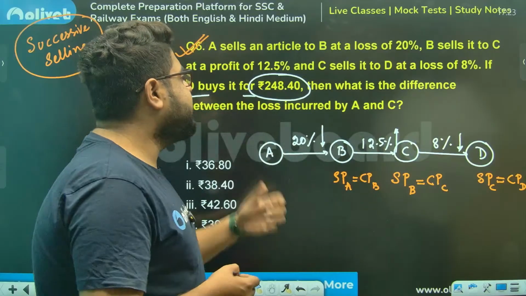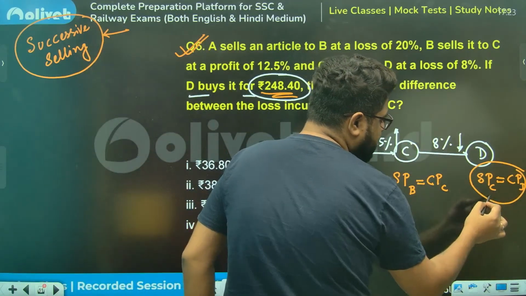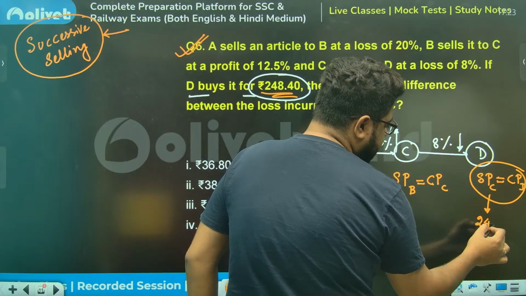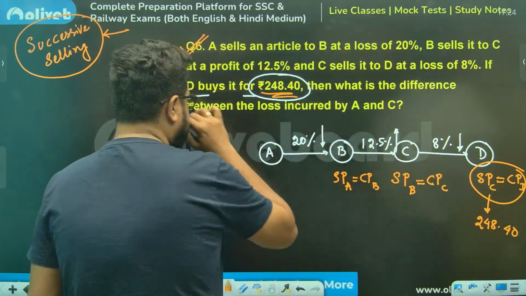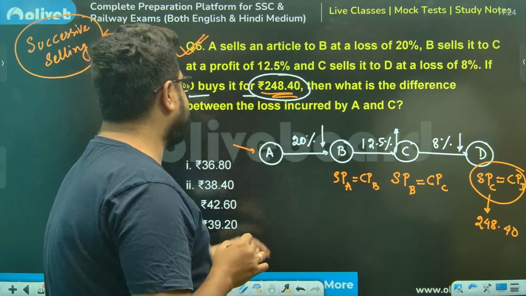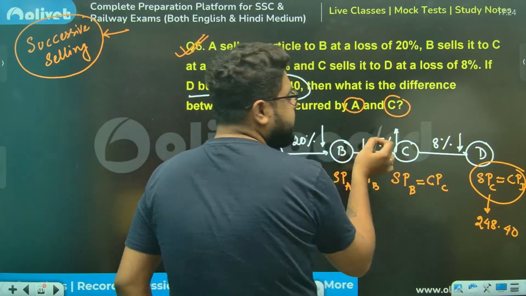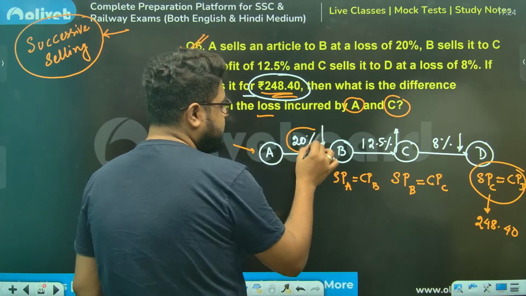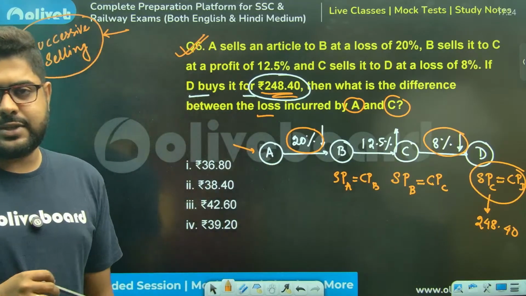Now they will give you this value. This set of values is given to you as 248.40. Now they will ask you, generally they ask the CP of A, but here they are asking something else. The losses of A and C, the difference between these two losses. This loss and this loss, the difference of these two losses is being asked, sir.